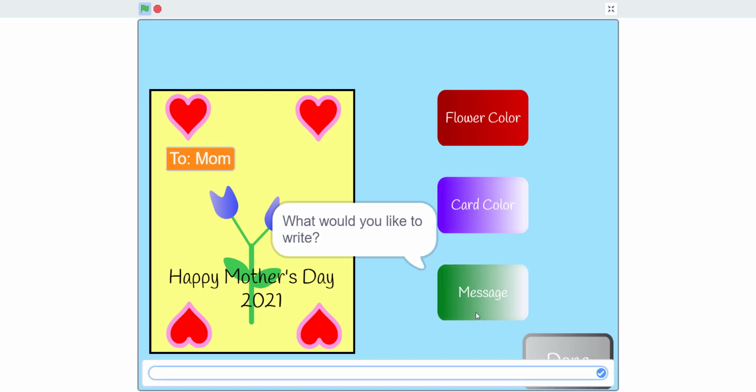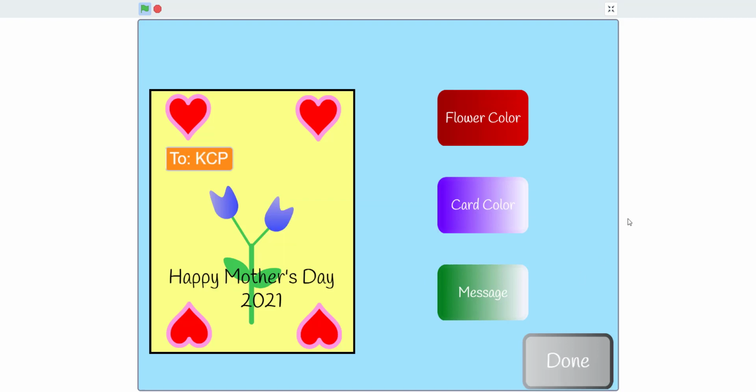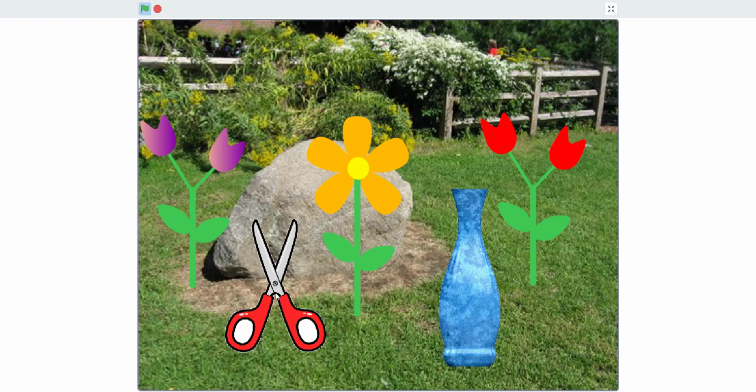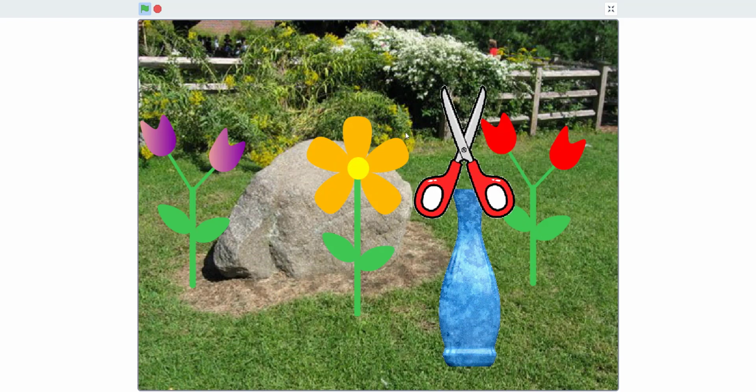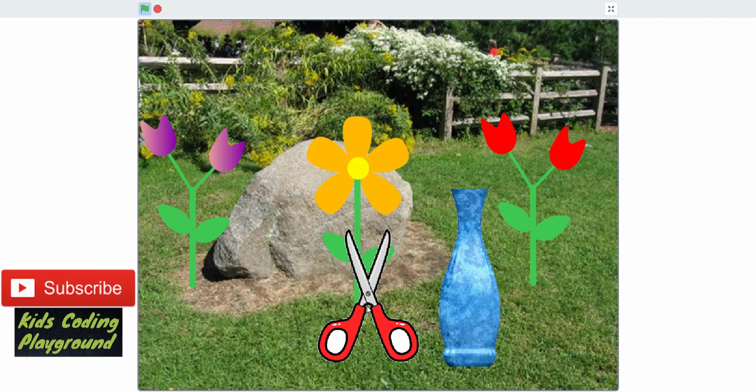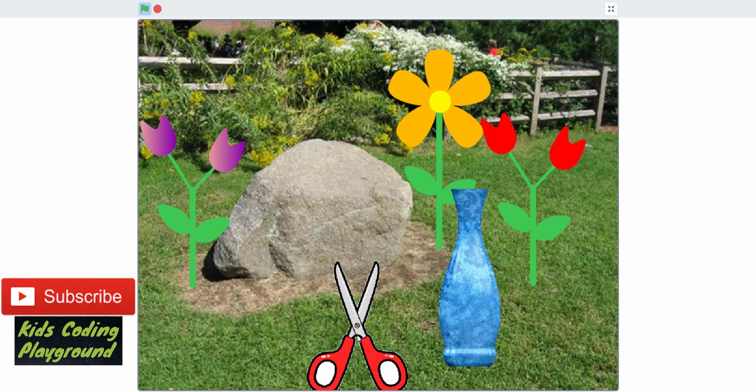Message. You can write to KCP and it'll show up there. That was the last one, and you can click done now. Some people might have seen my project already. You click on the scissors, and then you can move it all around. If you do not click on it, it cannot move. And you can cut the flowers. It'll go in the base.